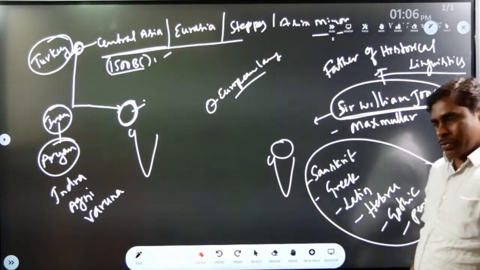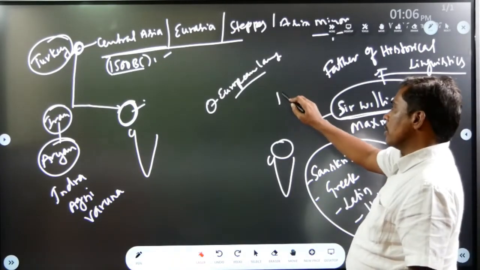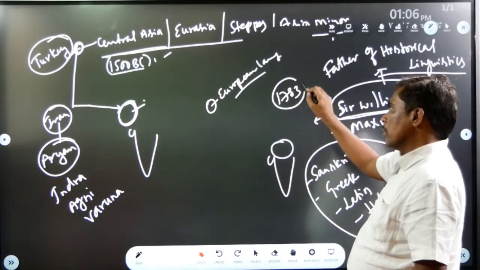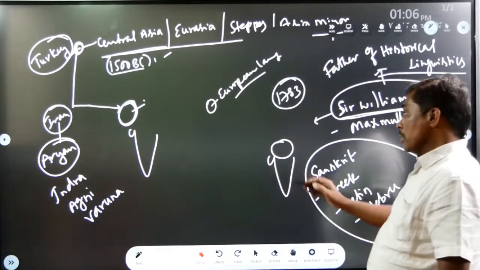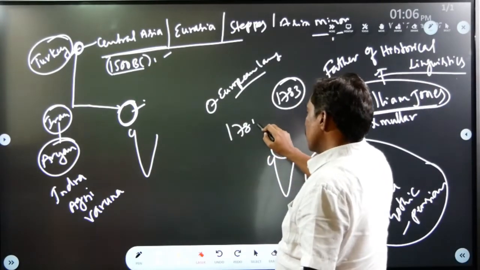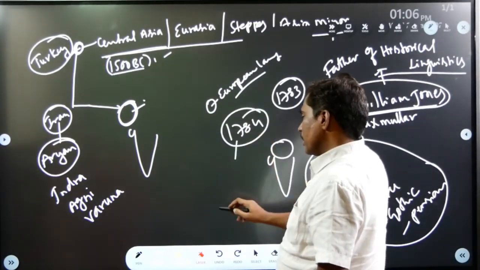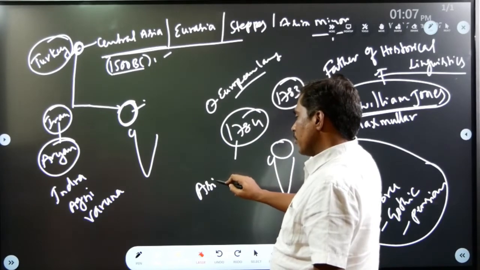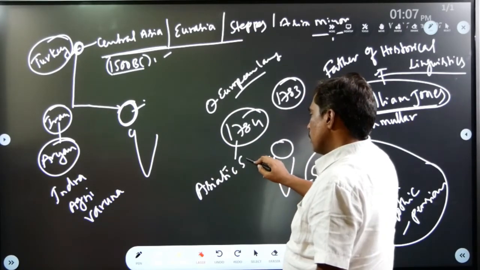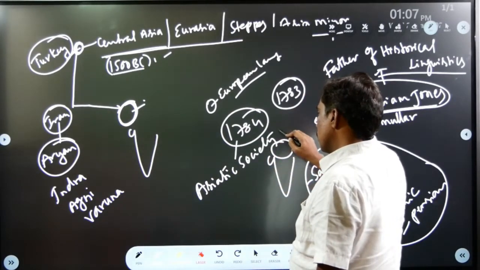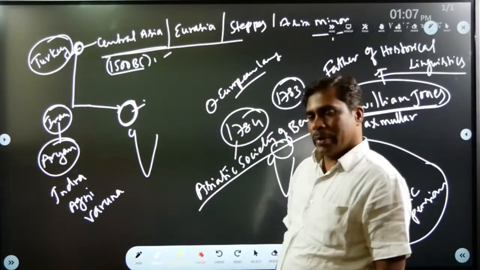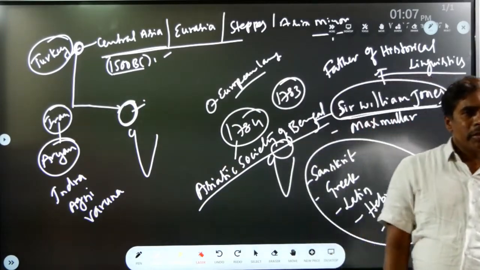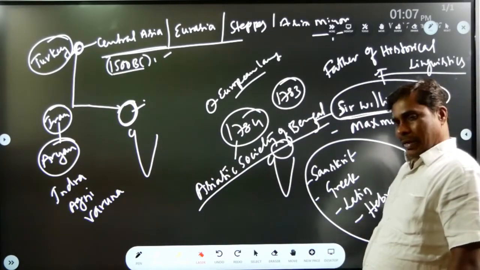Actually, Sir William Jones came to India in 1783. He came to Calcutta as a judge of the Supreme Court, and in 1784 he started one organization at Calcutta called the Asiatic Society of Bengal. He established it to study ancient Indian history and Indian culture.